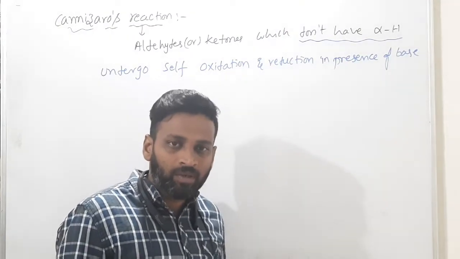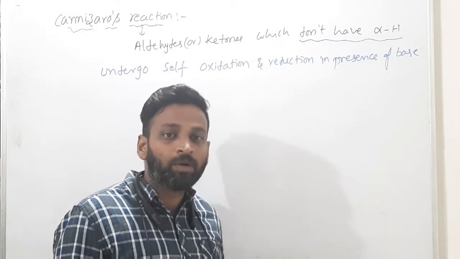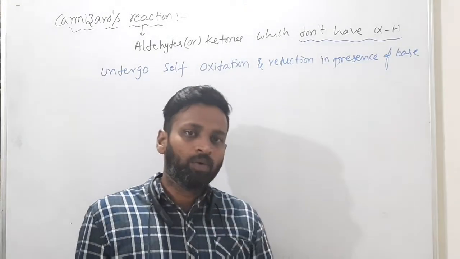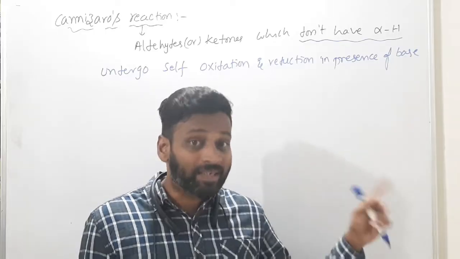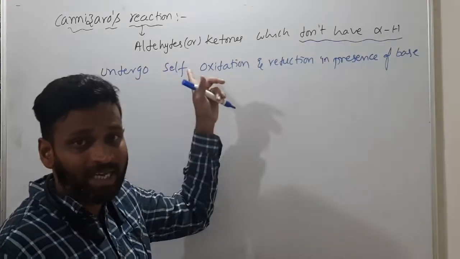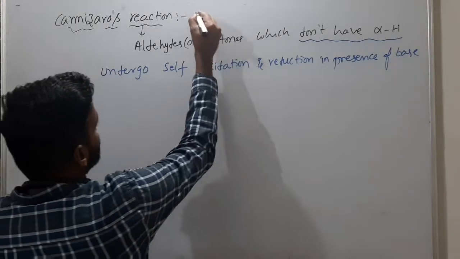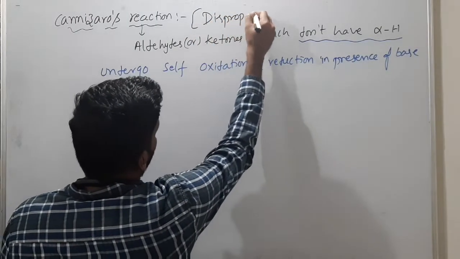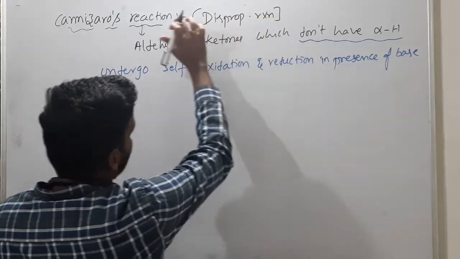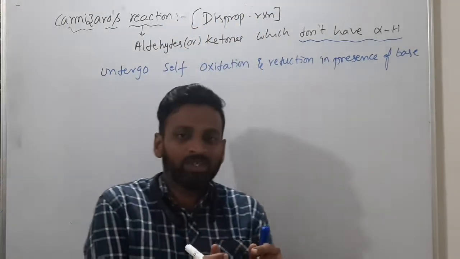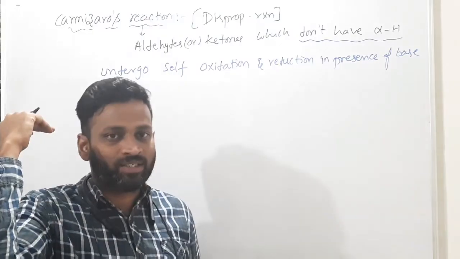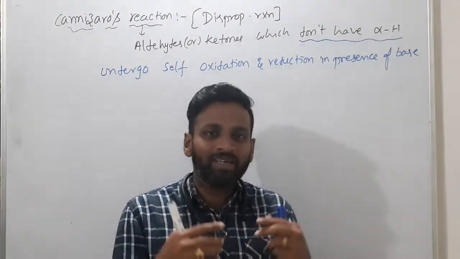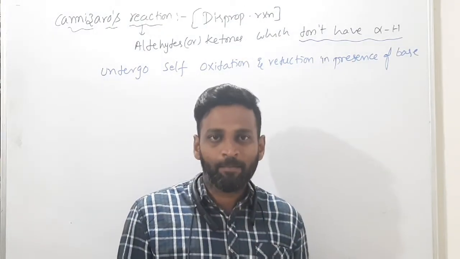Okay, you remember the disproportionation reaction. Only one reactant will undergo both oxidation as well as reduction. Yes, this Cannizzaro reaction is a disproportionation reaction. Remember, this is very important. Disproportionation comes in first year actually, but the Cannizzaro reaction is in second year, so they will give linked questions in the exam.